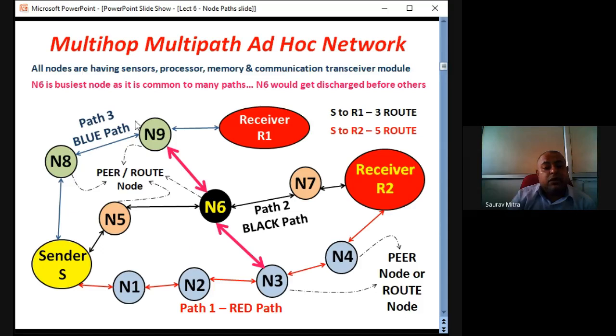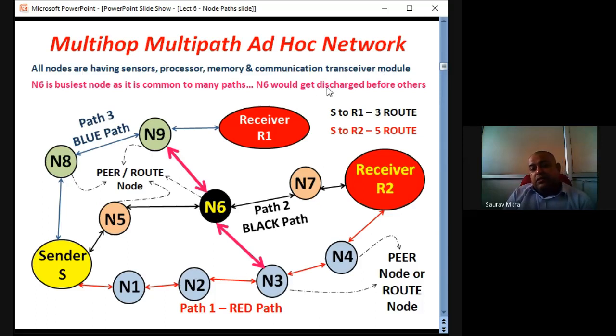So from S to R1, there are three paths. One is N8, N9, R1. Another is N5, N6, N9, and R1. So S to N5, N6, then this intermediate link to N9, and then R1. Another path is sender S to N1, N2, N3, then N6, then N9, and then R1. I'll repeat: S to N1, N2, N3, N6, N9, and then R1. So these are the three routes through which data can be sent from sender S to receiver R1.